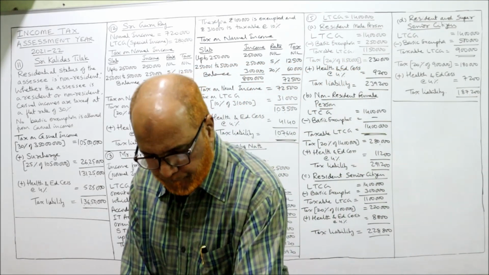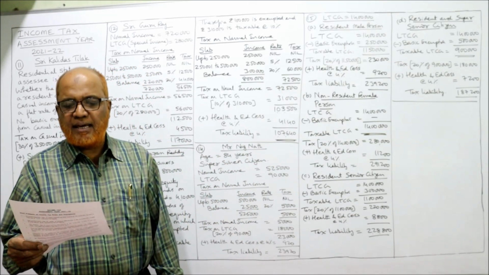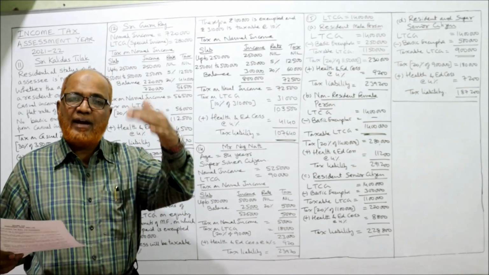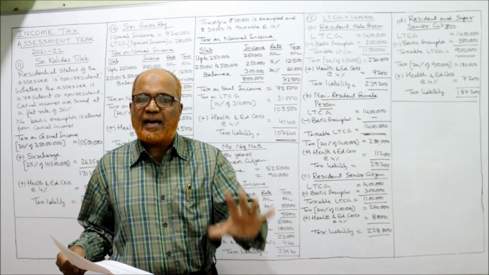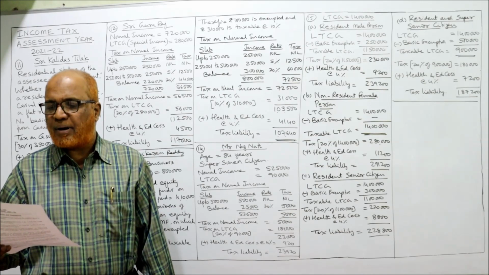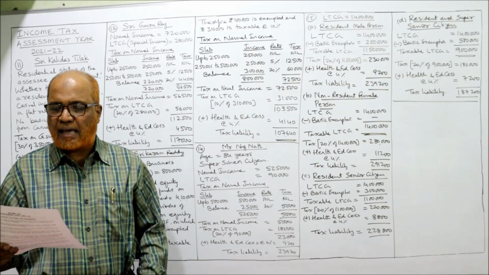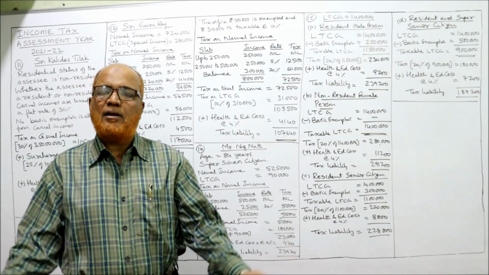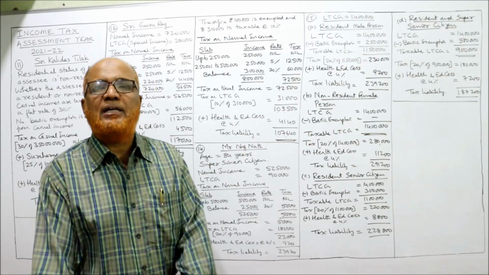Next, 14th. Mr. Nagnath, age 84 years, means super senior citizen, above 80. The basic exemption limit is 5 lakh rupees. Income from the previous year relevant to the current assessment year is income from other sources 5,25,000 and LTCG is 90,000. Calculate tax liability. Income from other sources means normal income, and LTCG is taxed at a flat rate of 20%.